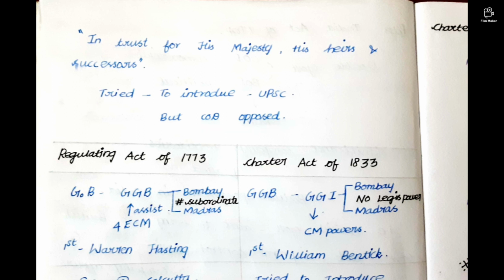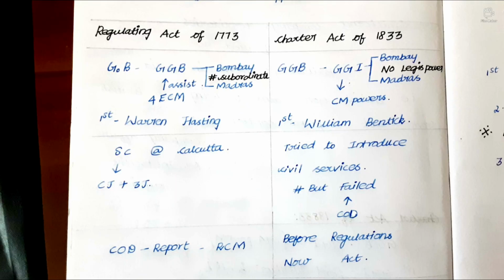Now let us differentiate the Regulating Act of 1773 and the Charter Act of 1833. If you see this difference, you can remember both acts easily. In between only Pitt's India Act is there, that we already learnt very easily. Now let us see. Here, the Governor of Bengal was made Governor General of Bengal. Here, the Governor General of Bengal was made Governor General of India. Here, Bombay and Madras were subordinate only, and they were independent, but now they became dependent for legislation. No legislation power to Bombay and Madras.